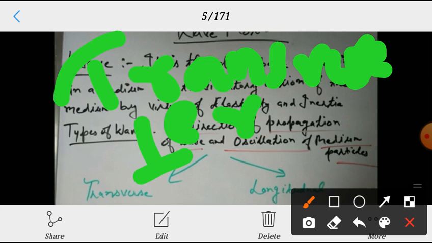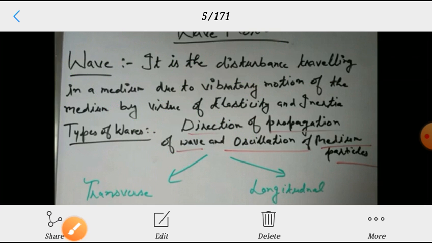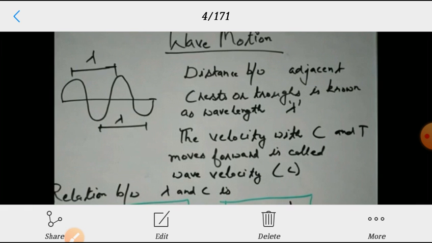In the case of longitudinal waves, the particle motion is parallel to the wave propagation. That is the difference between transverse waves and longitudinal waves. So, wave motion.